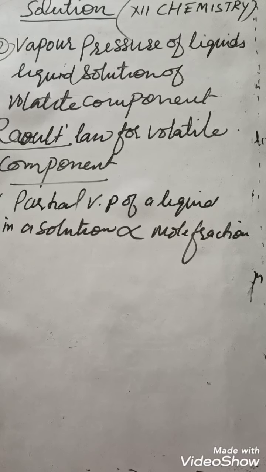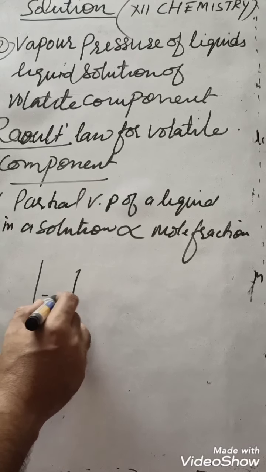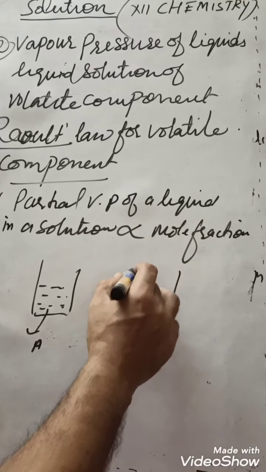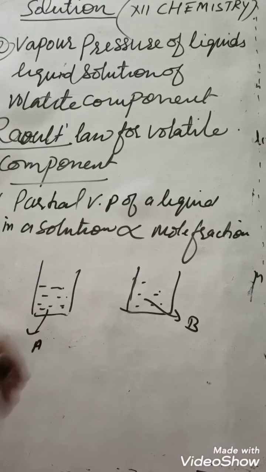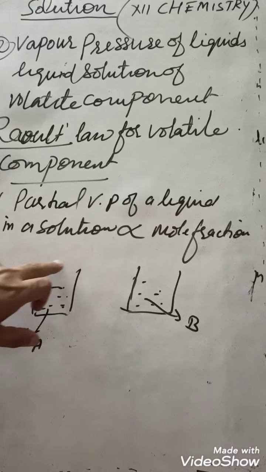Partial vapor pressure, remember, suppose we are having one liquid here, liquid A. In another container we are having liquid B. So this liquid is a single liquid alone.